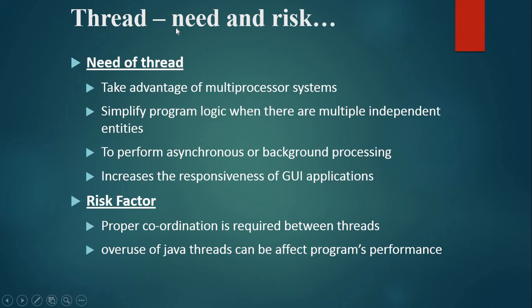Now, the main question is why we need threads and what are the risk factors of threads. By use of threads, we can take advantage of multiprocessor systems. Simplify program logic when there are multiple independent entities. To perform asynchronous or background processing. Increases the responsiveness of GUI applications. So these are the advantages, or we can say the need, of threads.